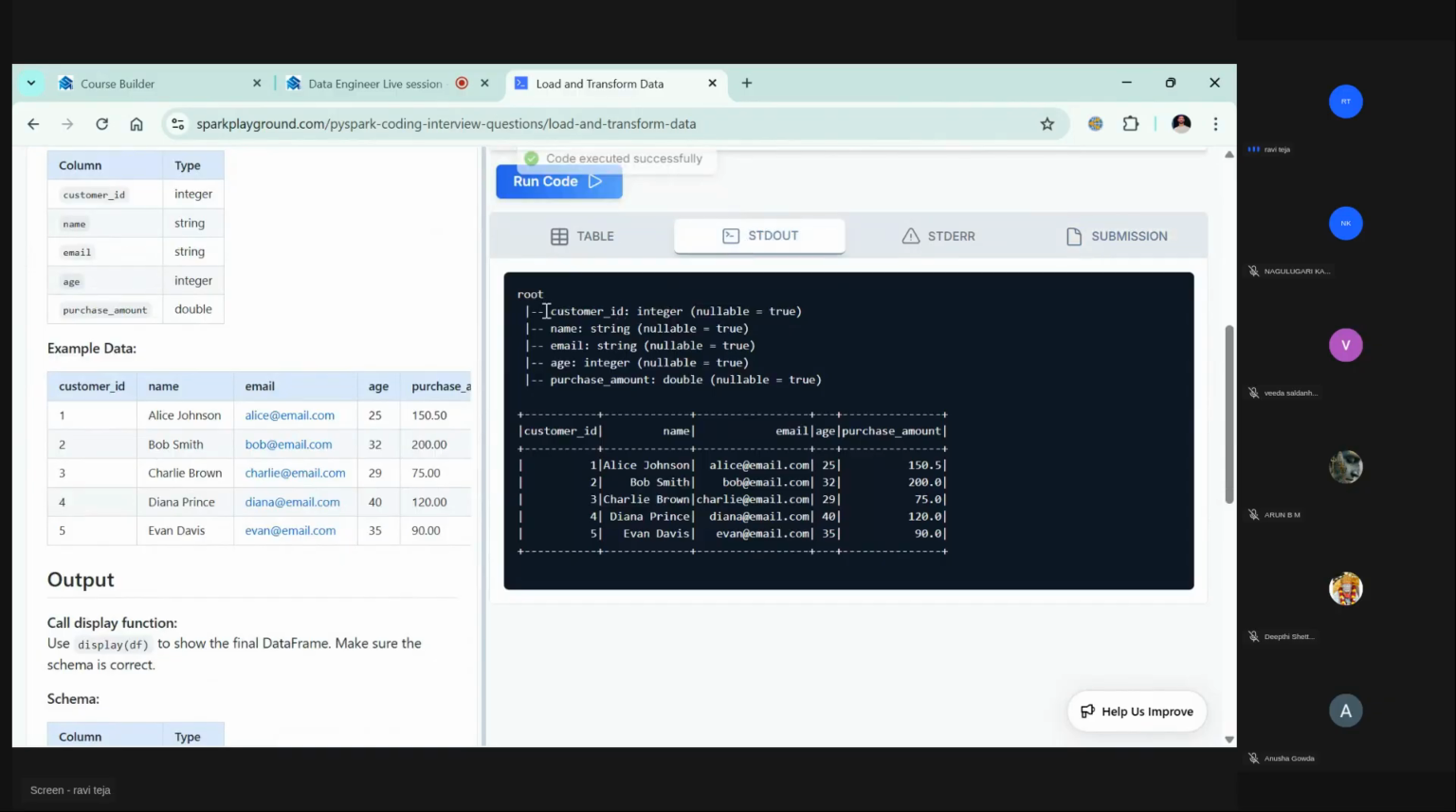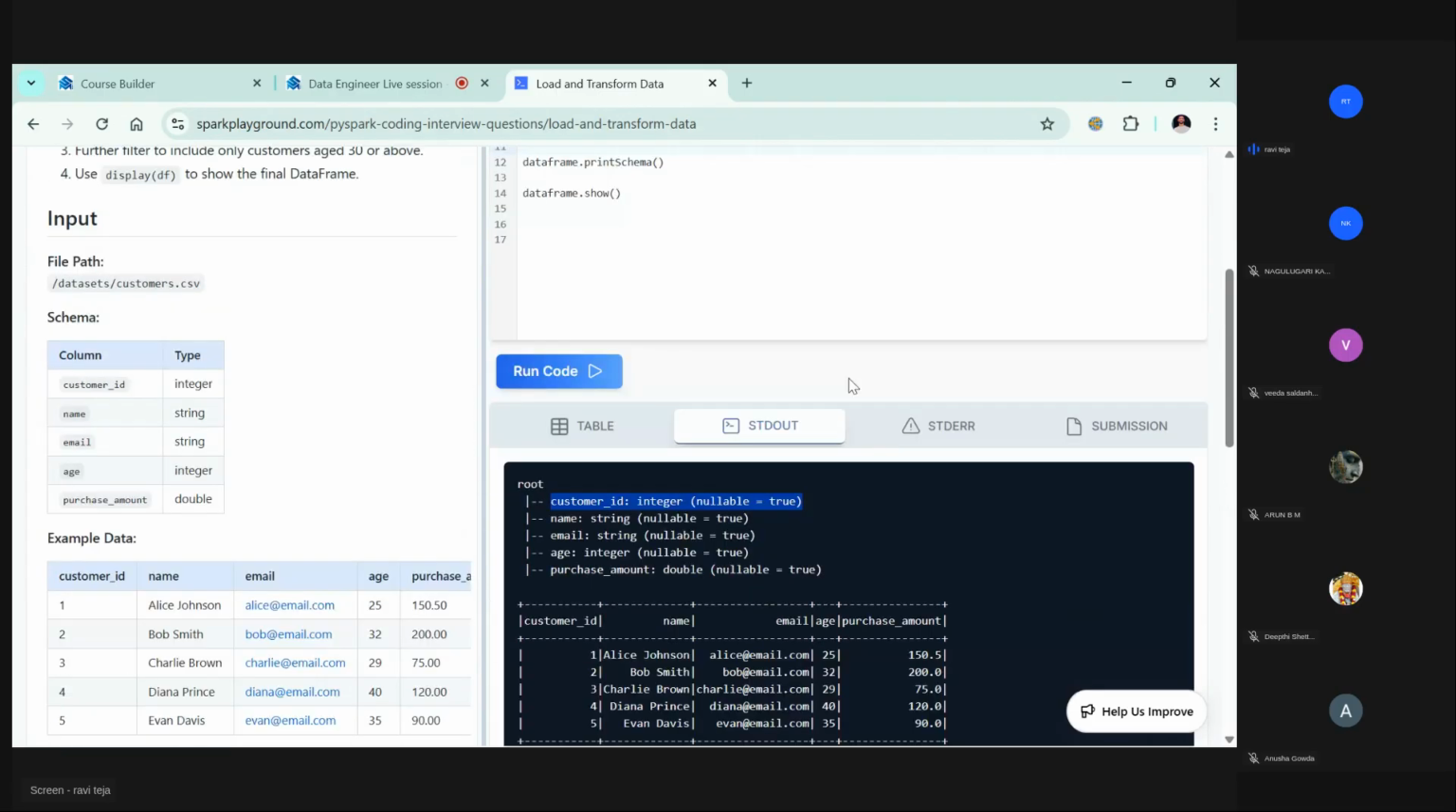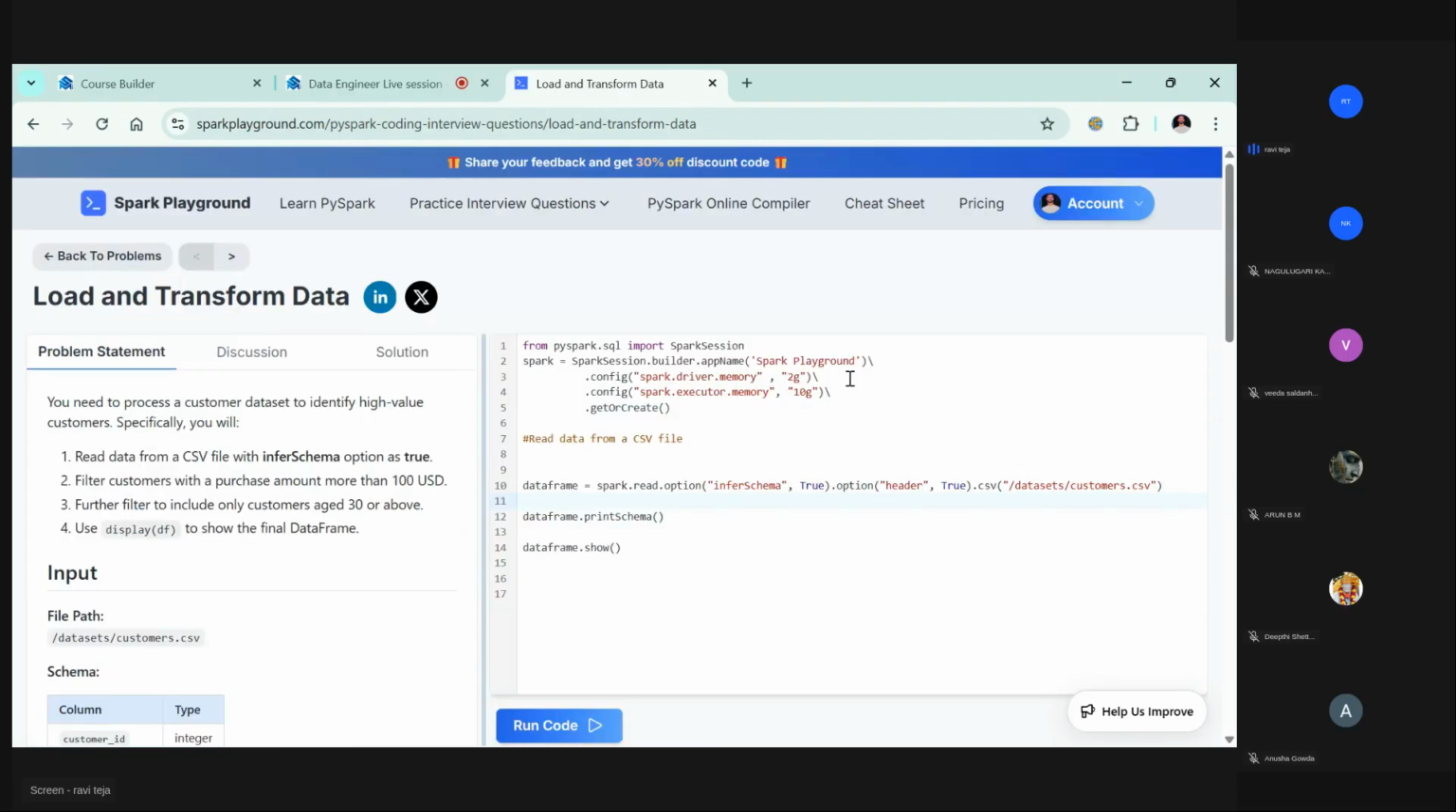See, it got changed, right? Customer ID became integer, name and email became string, age became integer, and purchase amount became double. Maybe in future it can go into lakhs as well, so that's why they gave double. So you see the change, right? That's how infer schema is impacting your schema, print schema and all.